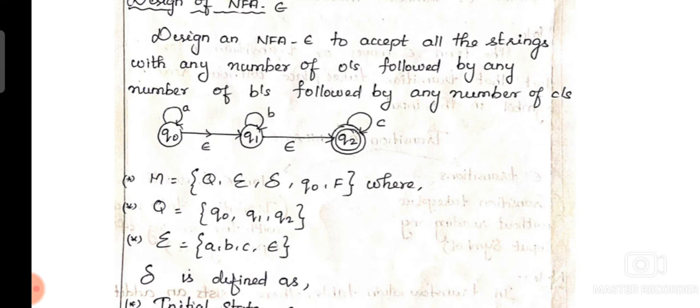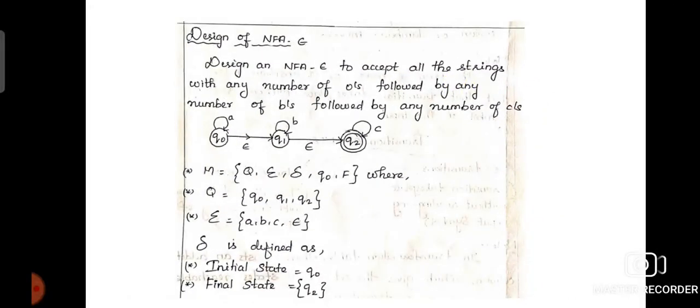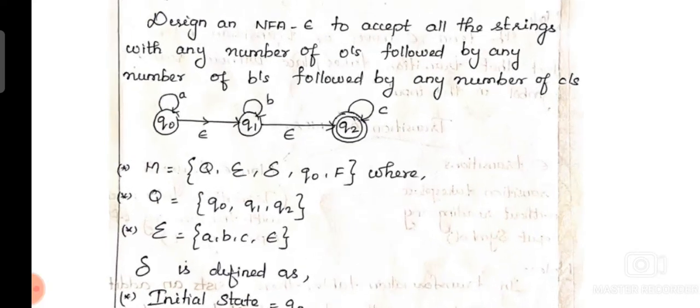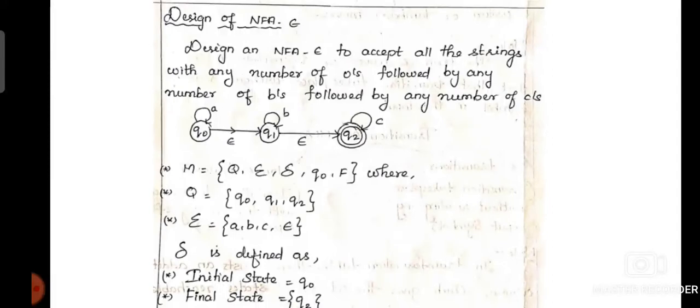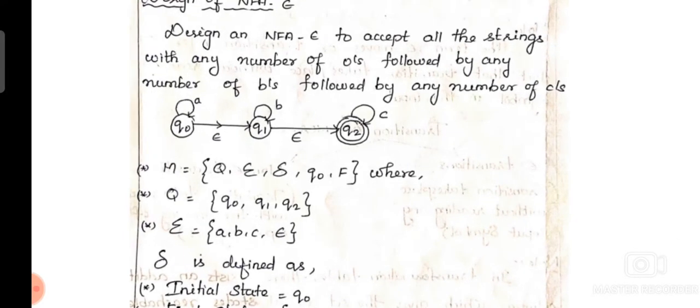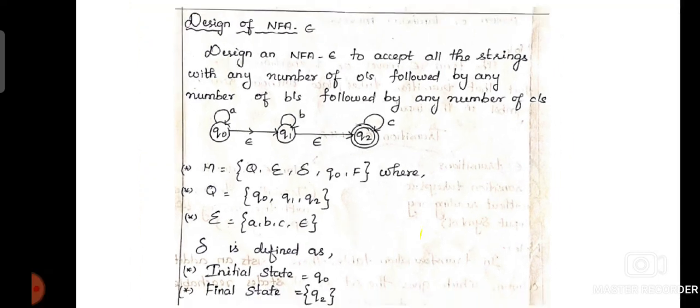So in such cases we have to mention epsilon on the edges, and we have to define the separate elements for the system, like what is the set of states, capital Q, and what are the input symbols. When we write the input symbols, sigma equals the valid input symbols A, B, C. Along with that we have to include epsilon.